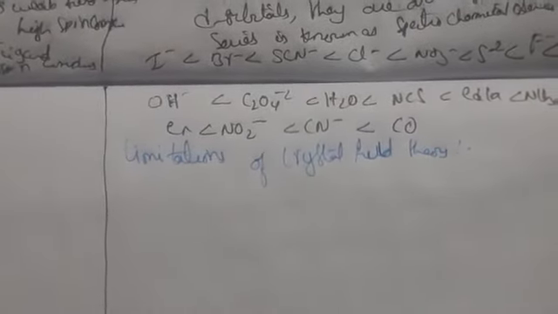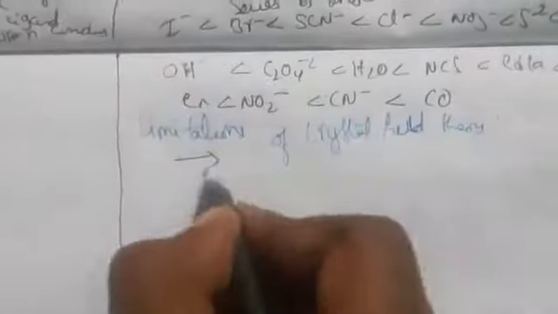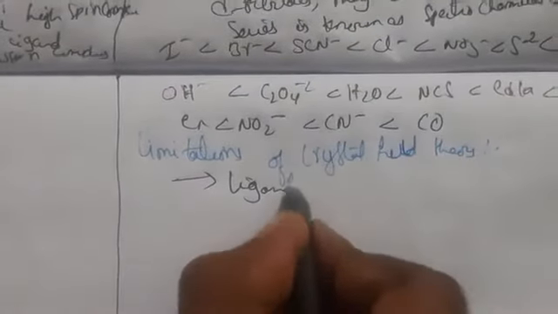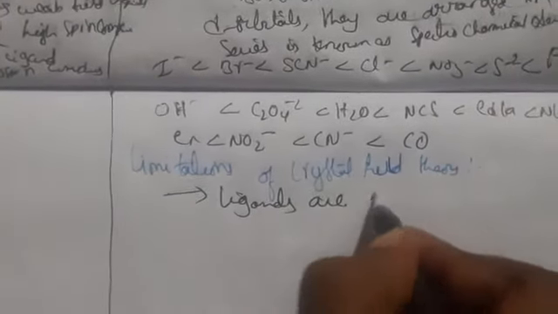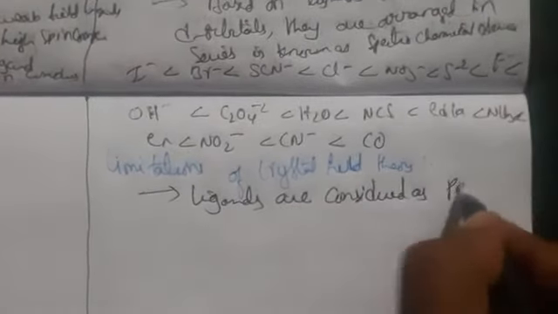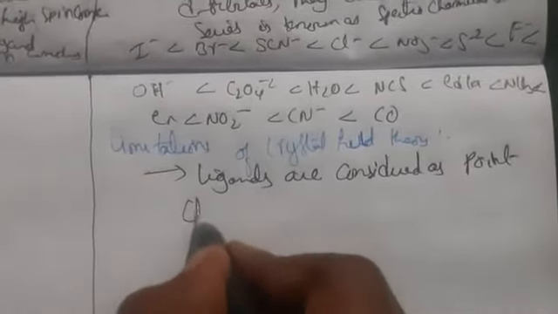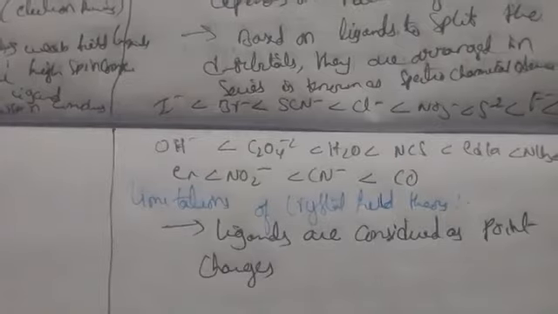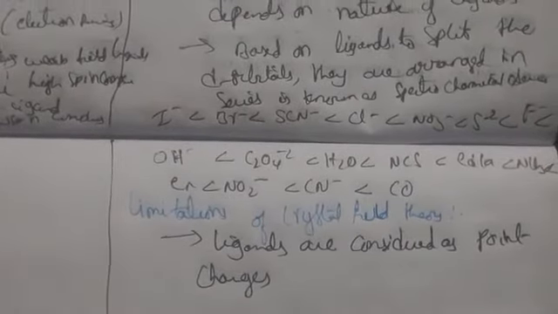But here, anions are weaker than neutral molecules, and this cannot be explained correctly.